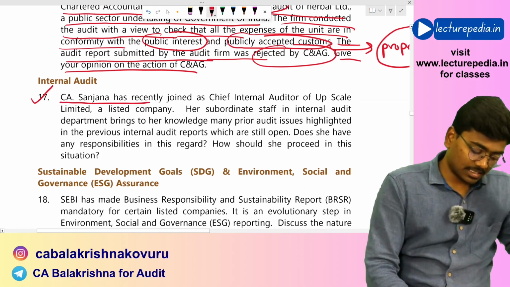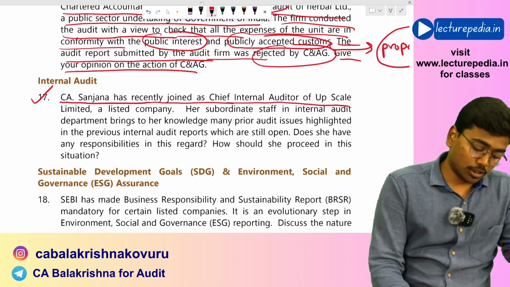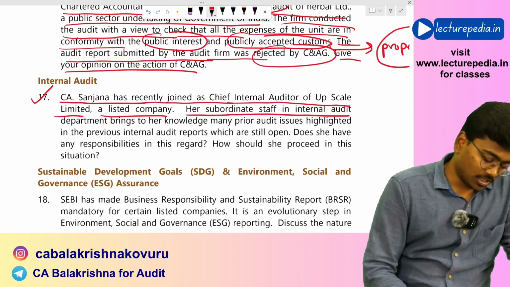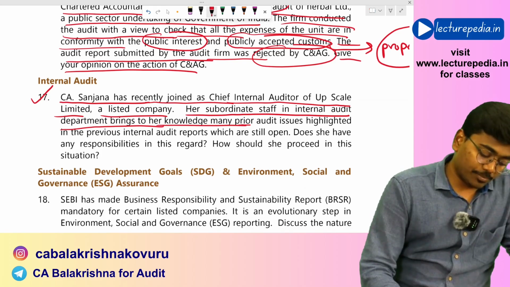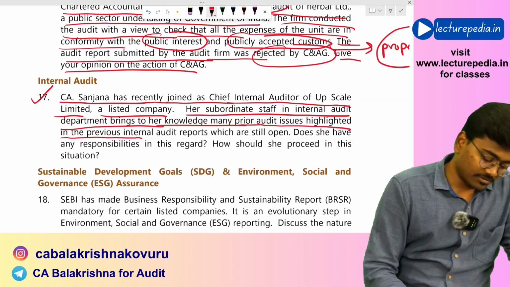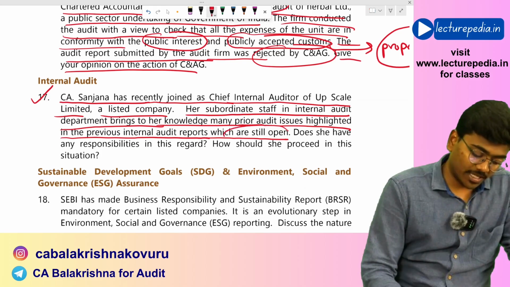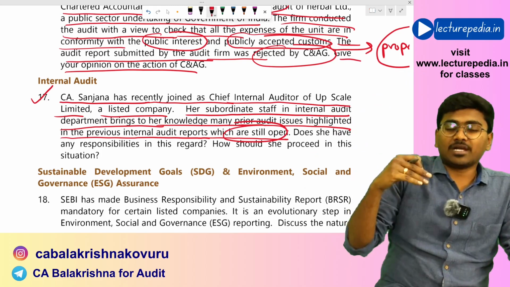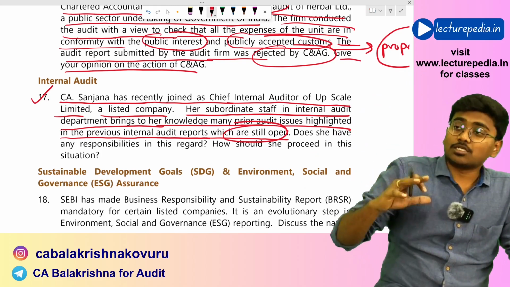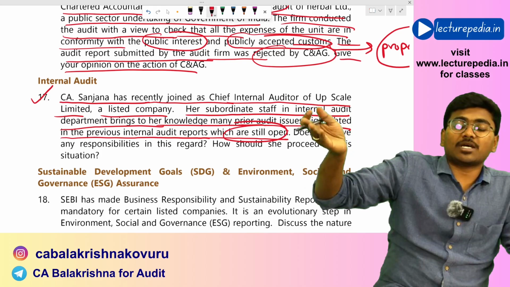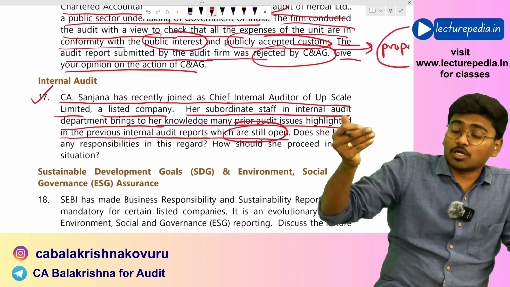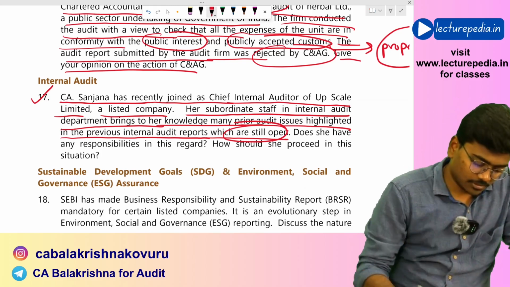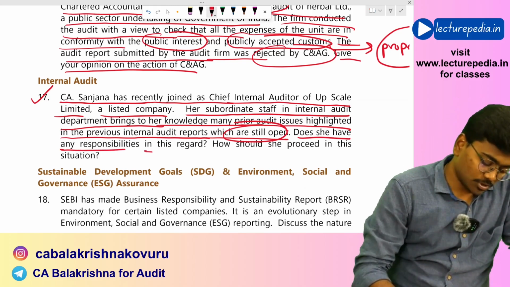CA Sanjana has recently joined as Chief Internal Auditor of Upscale Limited, a listed company. Her subordinate staff in the Internal Audit Department brings to her knowledge many prior audit issues highlighted in the previous internal audit report which were still open. In the previous internal audit reports various points were raised, but none of them have been resolved by the management, still they are open. Now this has been brought to the notice of CA Sanjana, the new chief internal auditor. Does she have any responsibility in this regard?